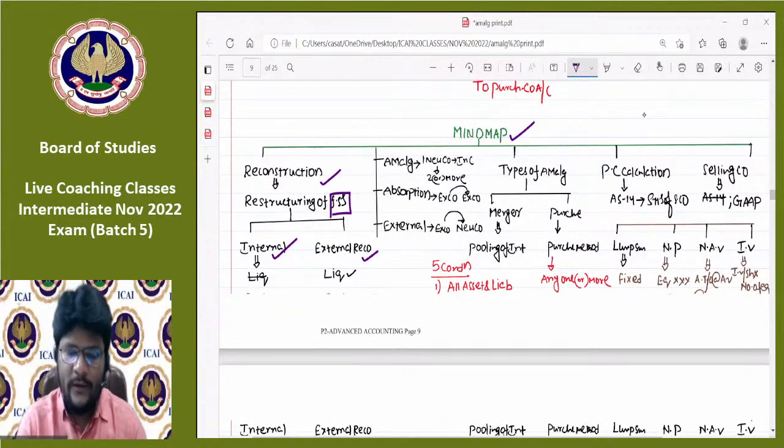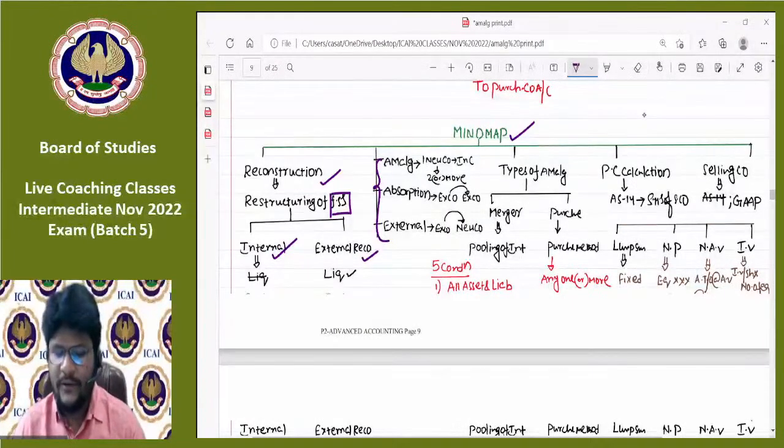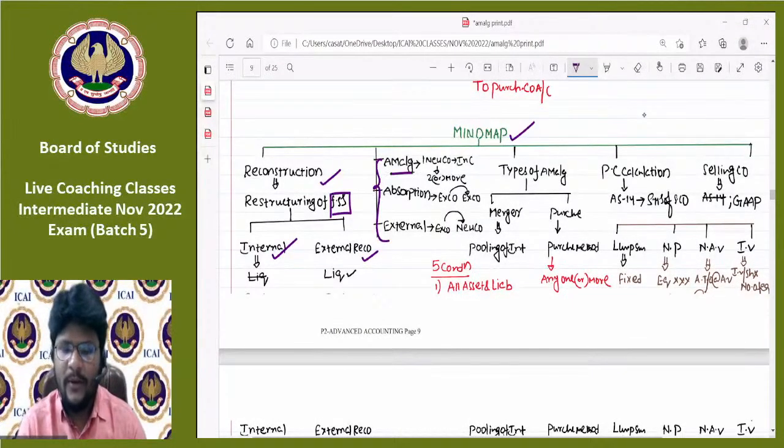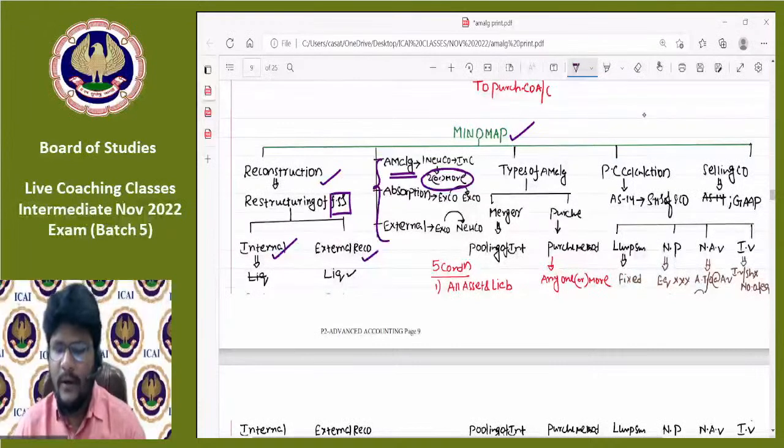Then totally we discussed three concepts: amalgamation, absorption and external reconstruction. In case of amalgamation, a new company is incorporated to take over two or more companies. For example, A Limited is an existing company, B Limited is another existing company. A new company, so-called AB Limited, is incorporated to take over both A Limited as well as B Limited. Such a process is known as amalgamation.